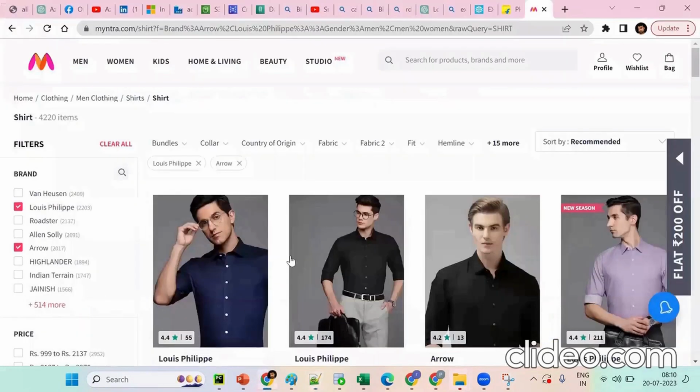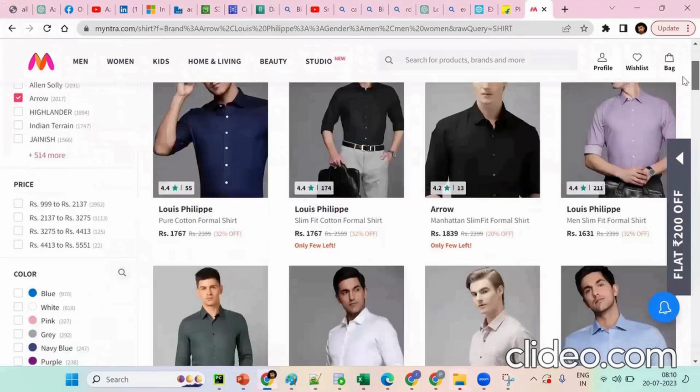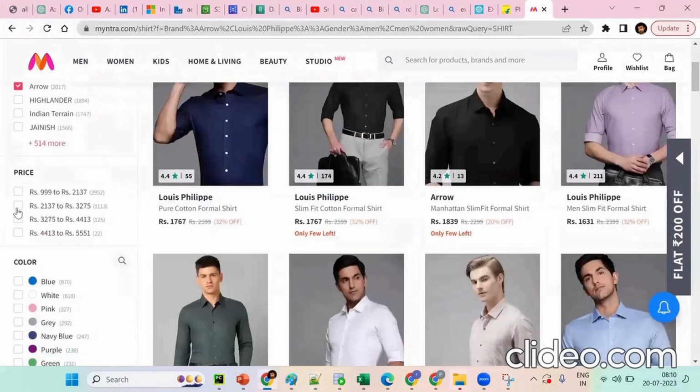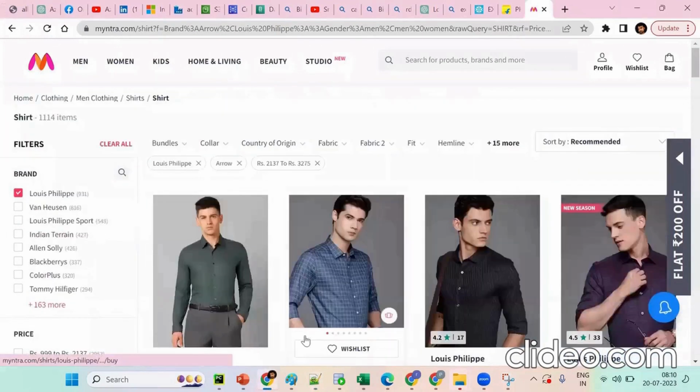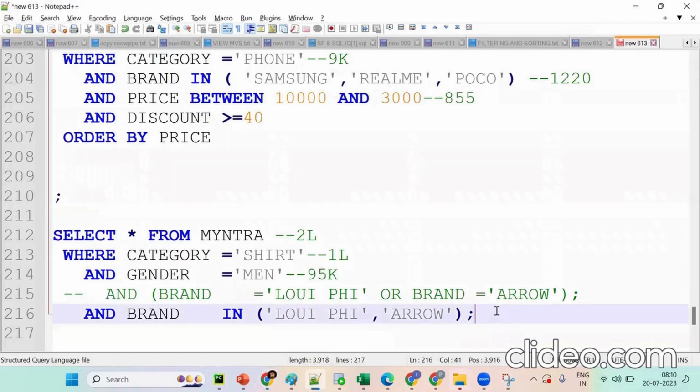Now what happened? We want only specific records. How do I get the specific records? We should go for the range, starting from 2137 to 3277. This is select star from employee.